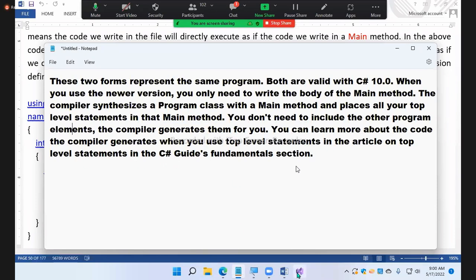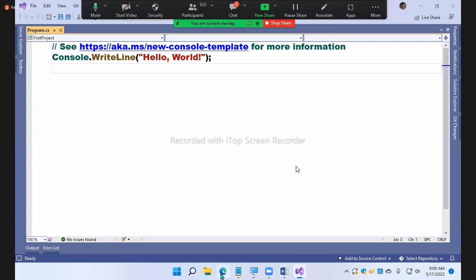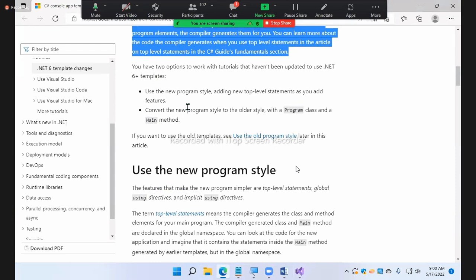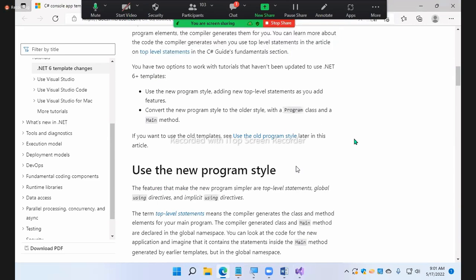So it's telling you, if you want to learn more, it has given you all the things here. You can go through the article. Okay. So just make a habit of reading the documentation. Understood my point here? Make a habit of reading the documentation. If you read the documentation, you will understand the things.